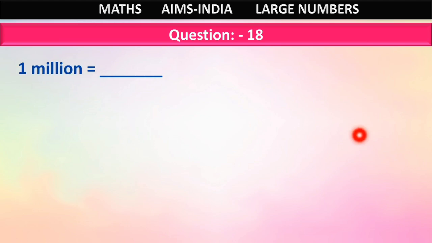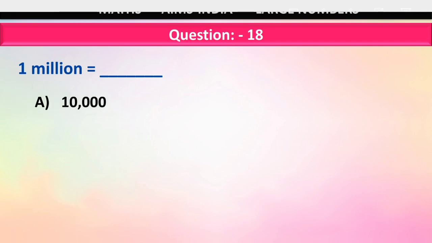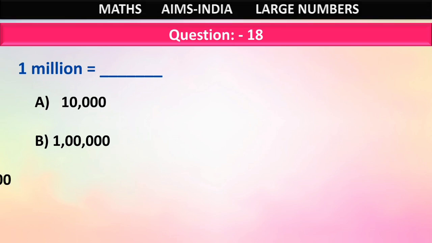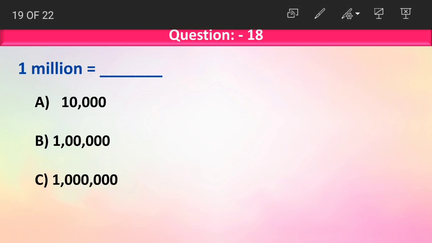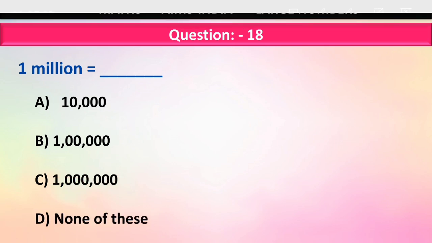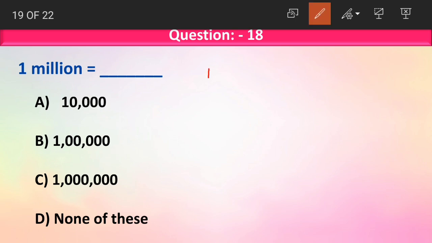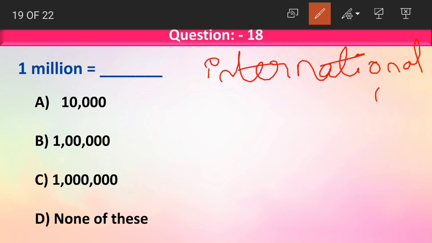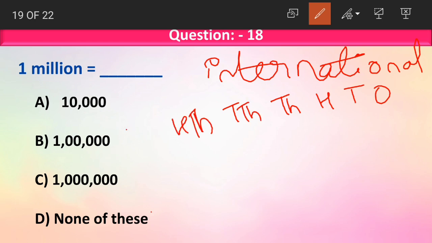Moving on, question number 18. 1 million is equal to dash. Option A, 10,000. Option B, 1 lakh. Option C, 10 lakhs. Option D is none of this. Now 1 million comes in which system, children? 1 million comes in the international system. What are the place values in international number system? Ones, tens, hundreds, thousands, 10,000s, hundred thousands, and then comes millions.